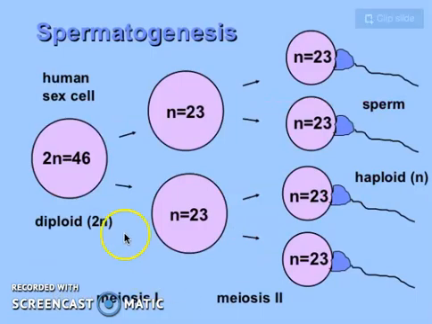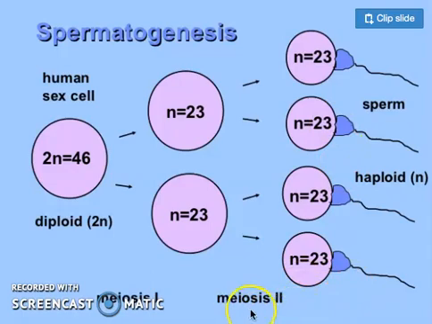Here we have spermatogenesis. A human sex cell, which is diploid in number, first goes through the first meiotic division, in which the chromosomal number is just halved, to 23. Finally, each cell is going to maintain the same chromosomal number as compared to the middle one, and that is meiosis II.